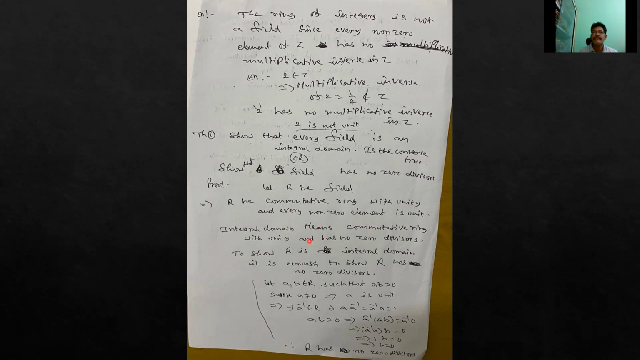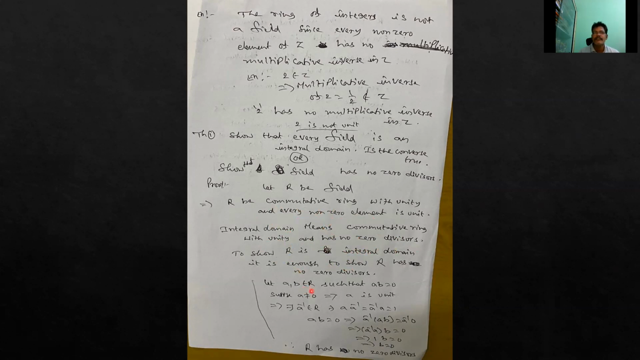What does integral domain mean? By definition, it is a commutative ring with unity and has no zero divisors. So in a field, already, a field means a commutative ring with unity. To show R is an integral domain, it is enough to show it has no zero divisors, because a field is already a commutative ring with unity. So it is enough to show R has no zero divisors.